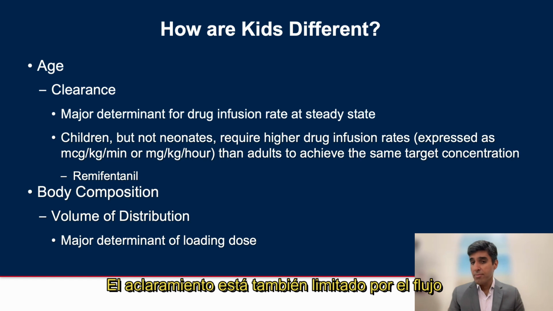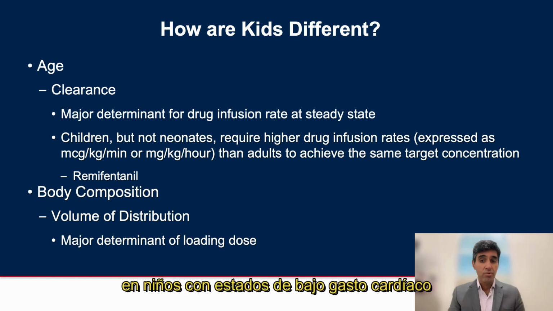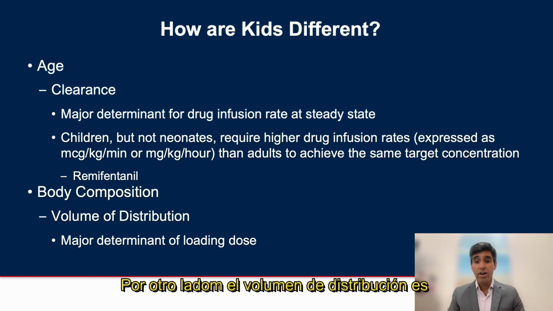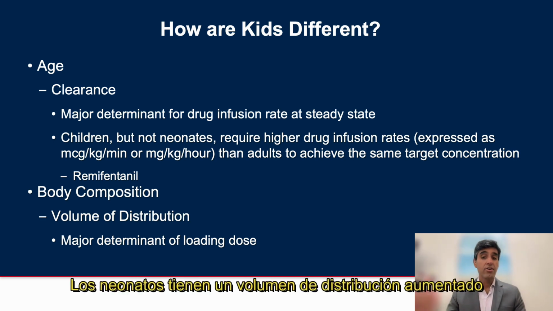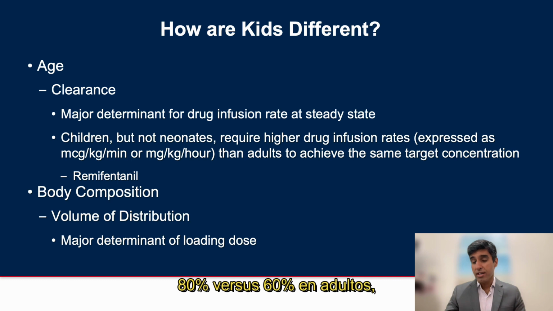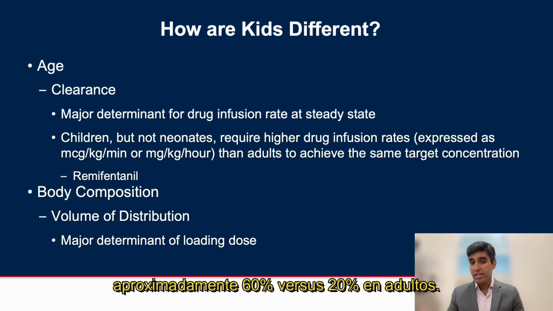Clearance is also limited by hepatic blood flow and is consequently reduced in children with low cardiac output states or those with critical illness. On the other side, volume of distribution is the major determinant of loading dose. Neonates have an increased volume of distribution secondary to increased total body water, 80% versus 60% in adults, and an increased extracellular fluid compartment, approximately 60% versus 20% in adults.